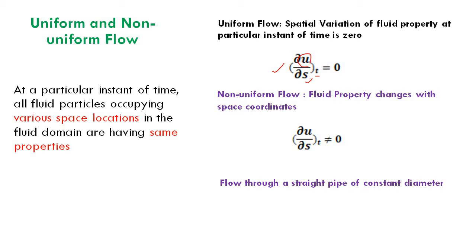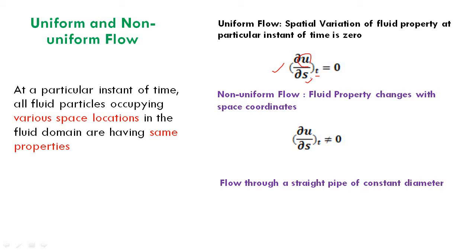Then what will be an example of non-uniform flow? Suppose we have a tapering pipe, or a gradually decreasing cross-sectional area pipe, or a gradually increasing cross-sectional area pipe. What happens if the flow is happening through a nozzle? That is the best example. That means converging type, gradually decreasing area of cross-section. So velocity is different at different locations. If you consider a nozzle, at the end of the nozzle the area of cross-section is smaller than the area of cross-section at the beginning. So it is gradually converging. As it is converging, the velocity is increasing. As the area reduces, velocity increases.